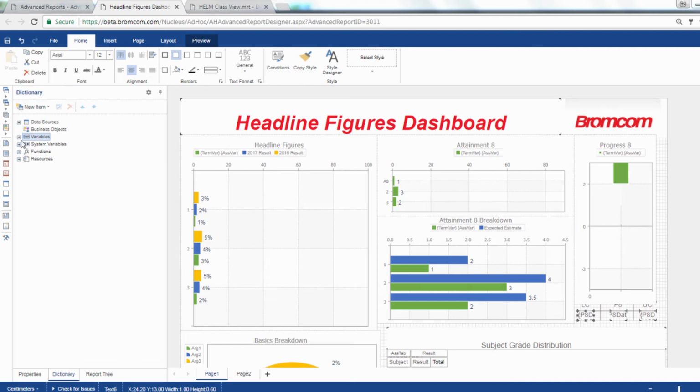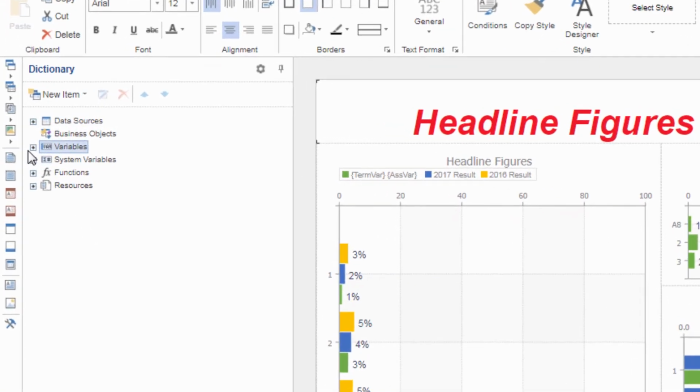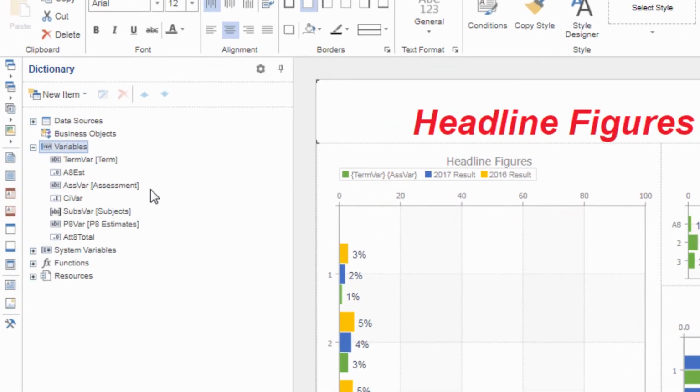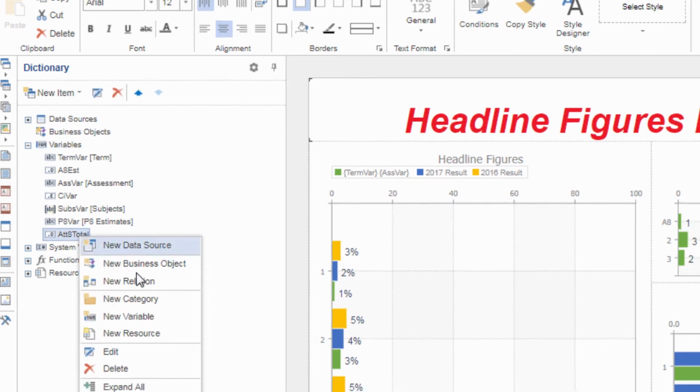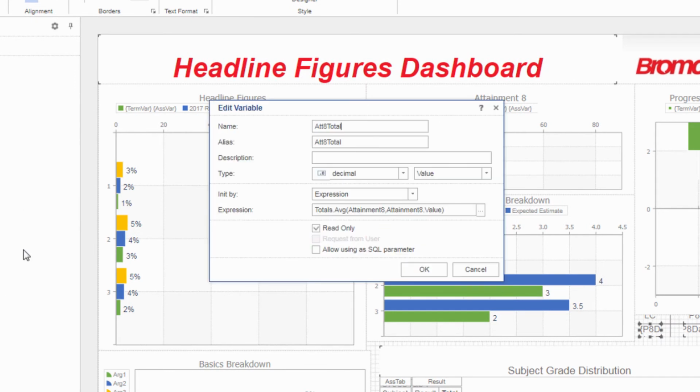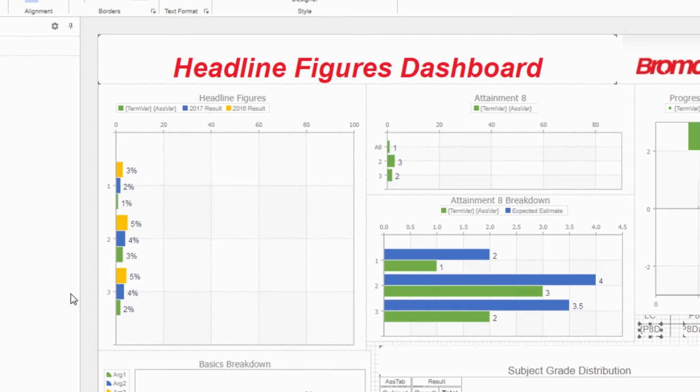Calculations don't have to sit in data sources. They can also be done and stored as separate variables, which is really useful for, say, showing the average attendance for a year group in a report about a single pupil or class. In this report, the Attainment 8 figure for the school is calculated by taking the average of the pupil level results.